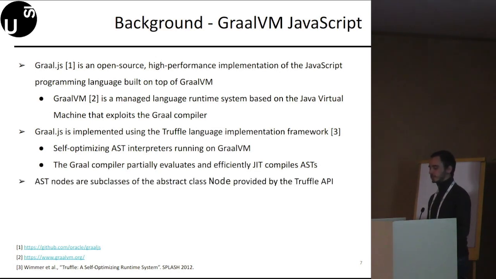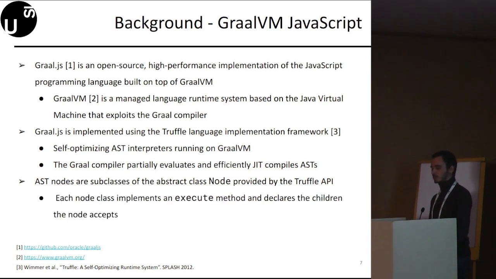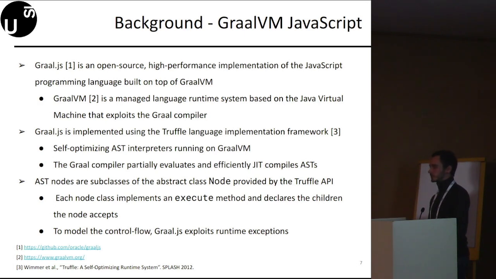The AST node classes in GraalJS are subclasses of the abstract class Node provided by the Truffle API. Each node class implements an execute method and declares the children the node accepts. To model the control flow, GraalJS exploits runtime exceptions.